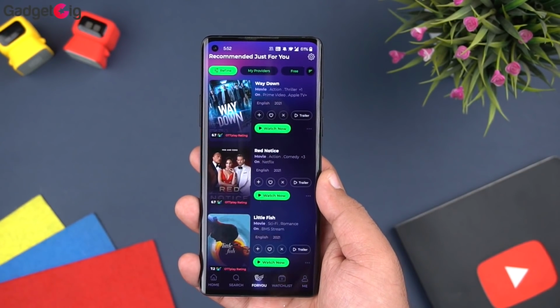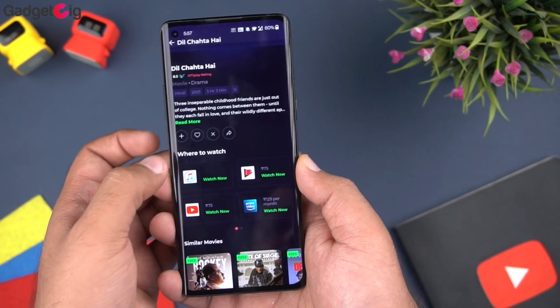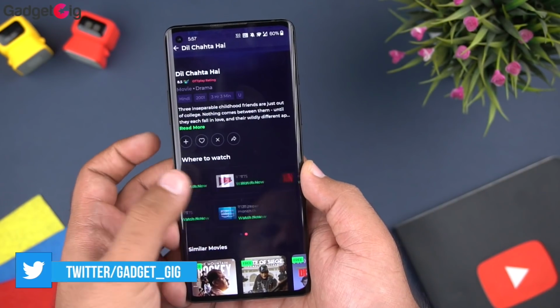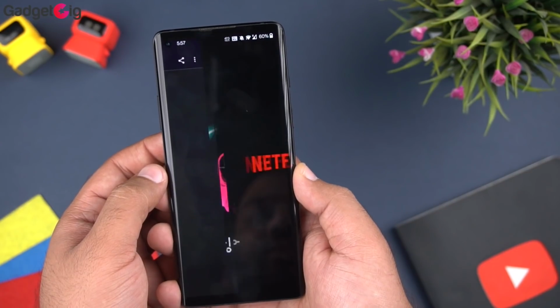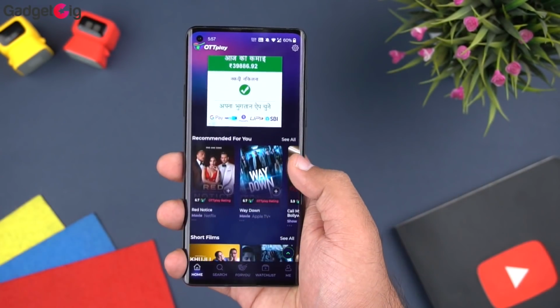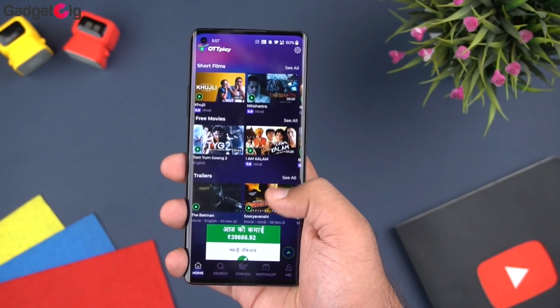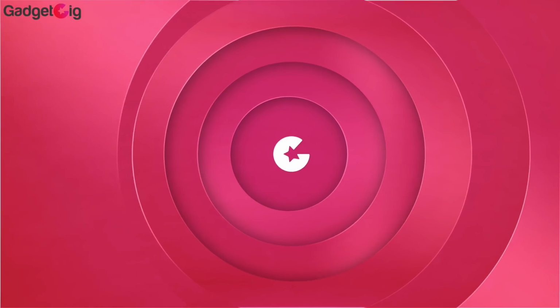The best part about this app is the discovery option, and with this, you can search for a movie or a series, and then the app will let you know the OTT platform where the movie is available. And also, you can see the trailers and other info such as rating about the movie. Overall, OTT Play is a very helpful app to discover OTT platforms and get recommendations, so do check it out.